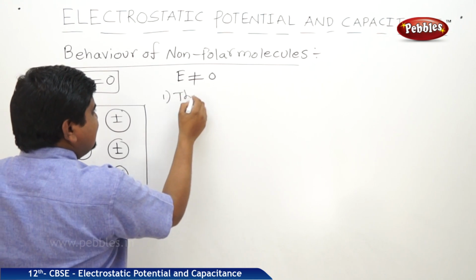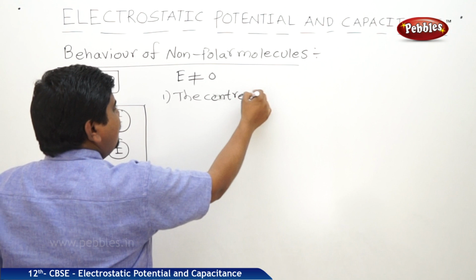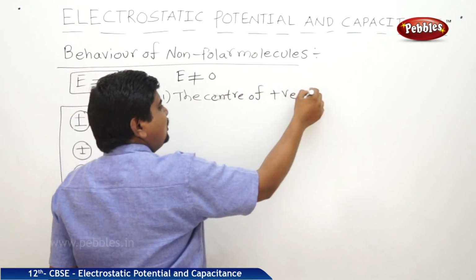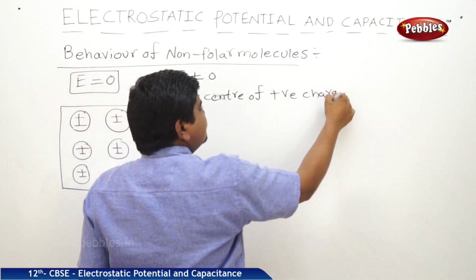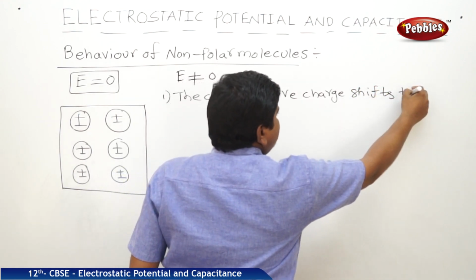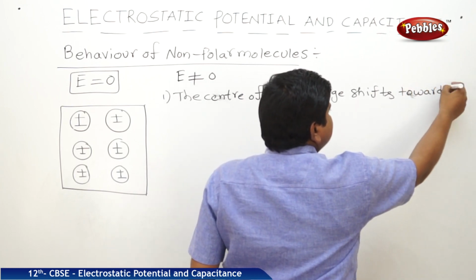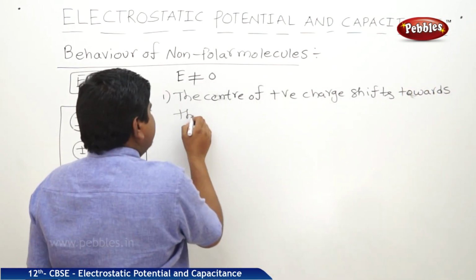First property, the center of positive charges shifts towards the applied field.